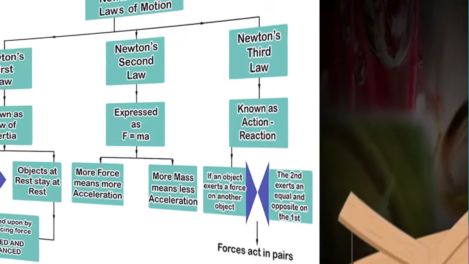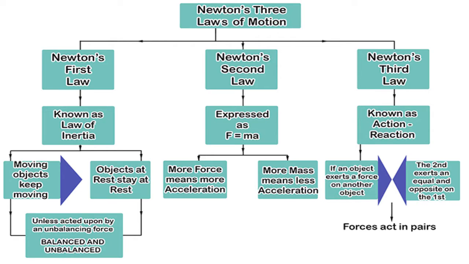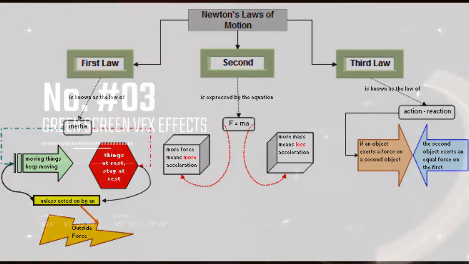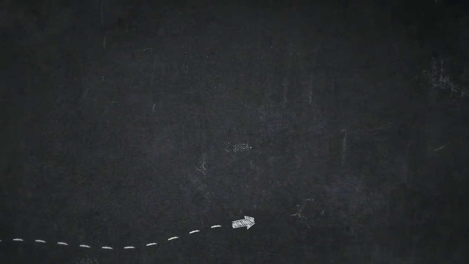Built upon ideas primarily developed by Aristotle and Galileo, Sir Isaac Newton proposed three fundamental laws which explain the connection between force and a change in motion. These three laws are popularly called Newton's laws of motion.